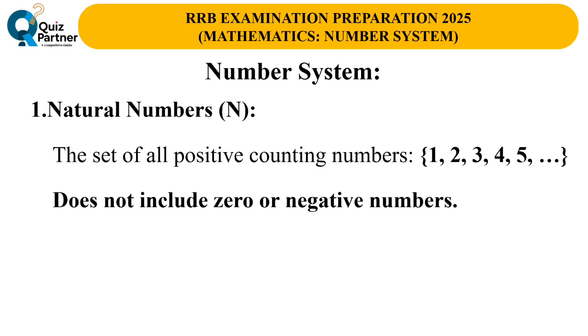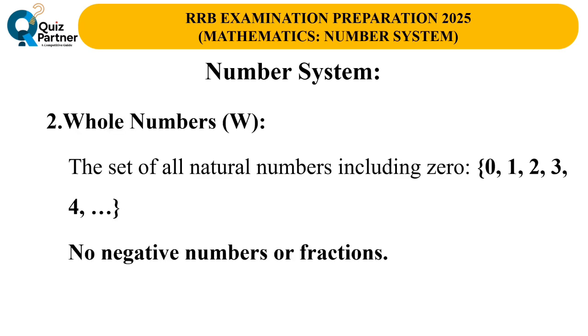These are the numbers we use for counting, starting from 1, 2, 3, 4, and so on. Since they are used for counting objects, they do not include 0 or any negative numbers. And the definition of natural numbers is as follows: natural numbers, the set of all positive counting numbers, 1, 2, 3, 4, 5. Does not include 0 and negative numbers.